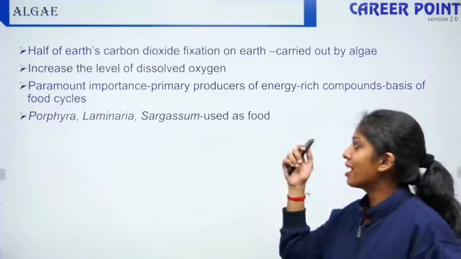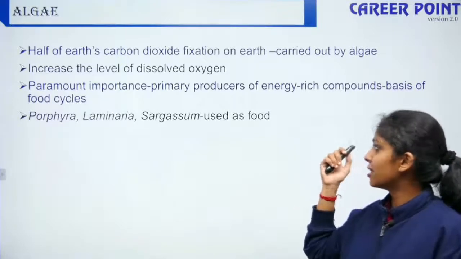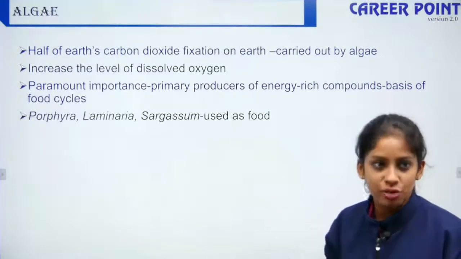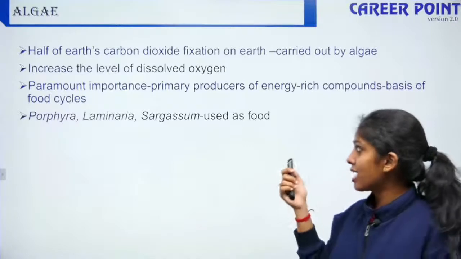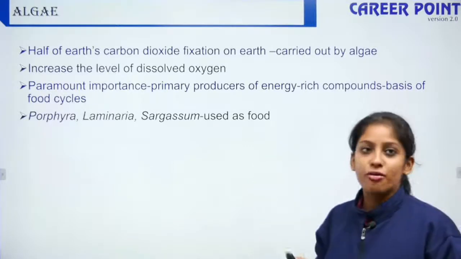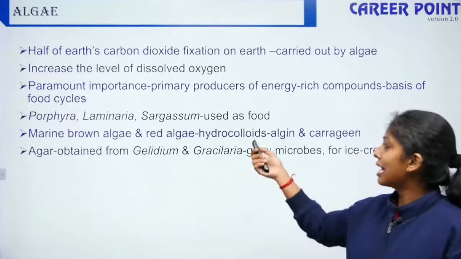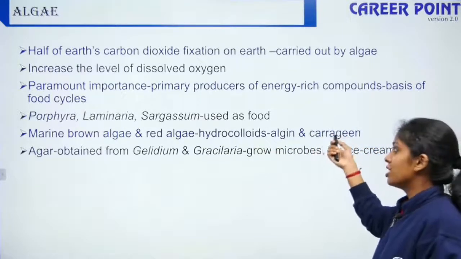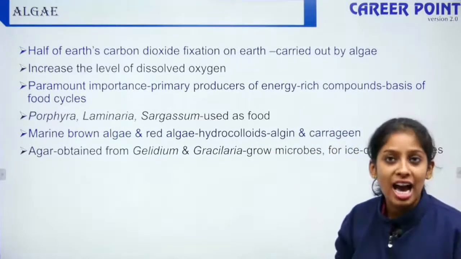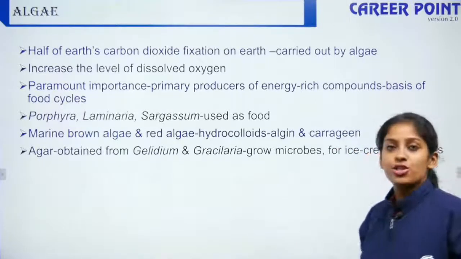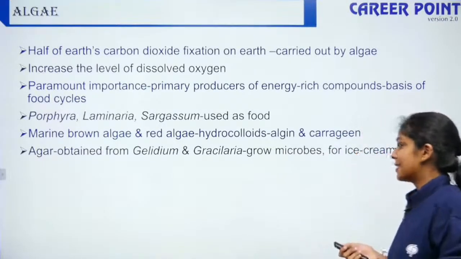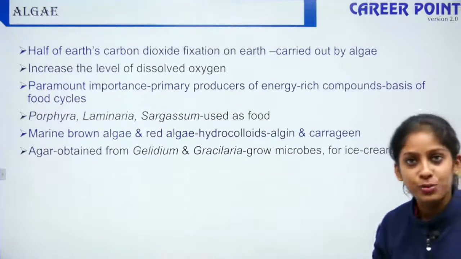Your Porphyra, Laminaria, Sargassum are used as food for livestock, right? Laminaria and Sargassum are brown algae, Porphyra is red algae. Marine brown algae and red algae yield algin and carrageen, which are used as hydrocolloids. Then agar, which is obtained from Gelidium and Gracilaria, is used for growing microbes in the lab.